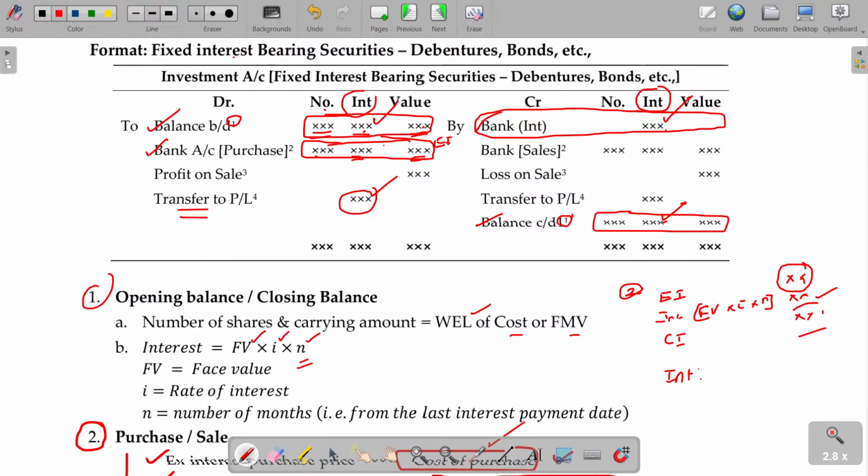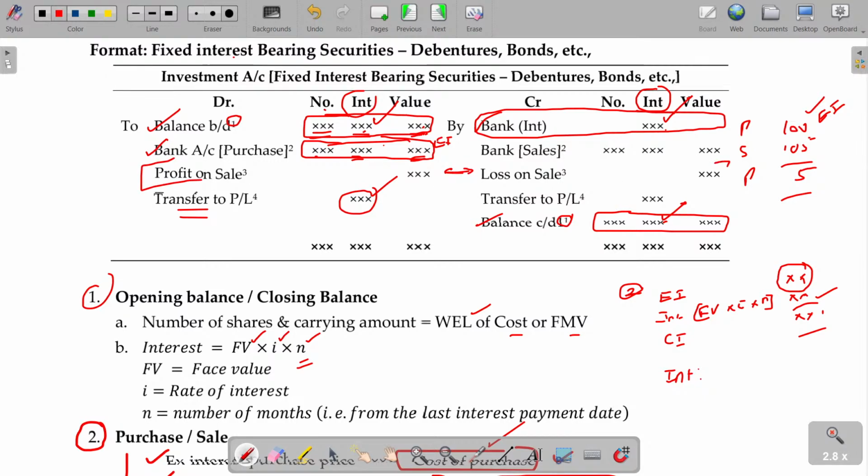Now, how can I calculate the profit or loss on sale of the share? In case of debenture, I purchased for 100, sold for 105. The difference between the purchase price and sale price, 5, will be called profit. Is that clear? Whenever we are talking about any debenture, the price will always be the ex-interest price for calculation of any profit or loss.